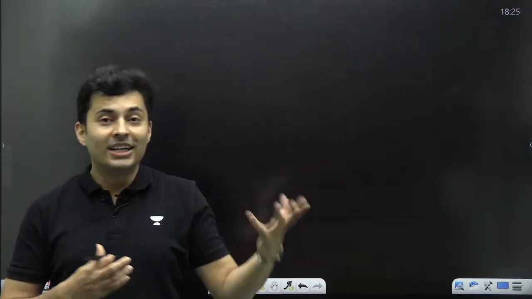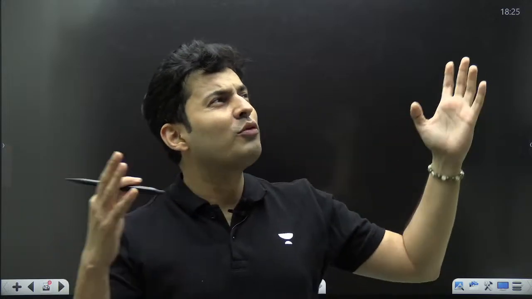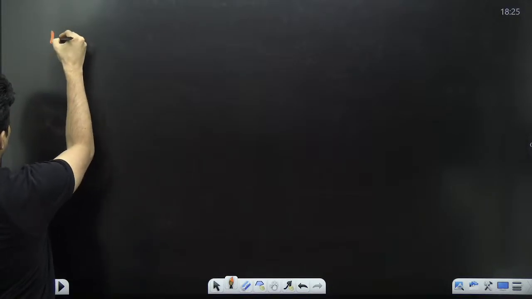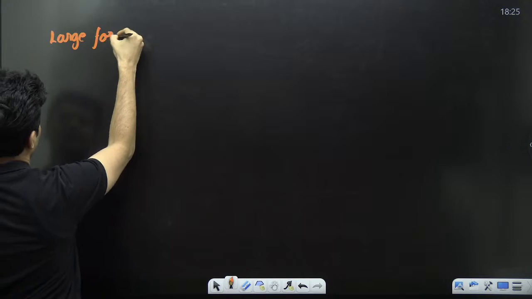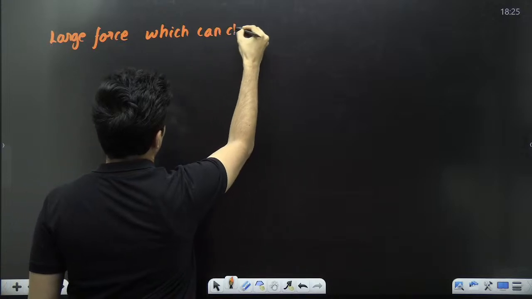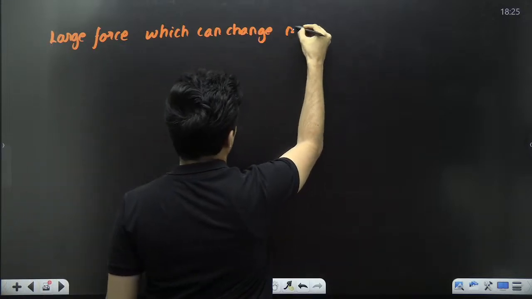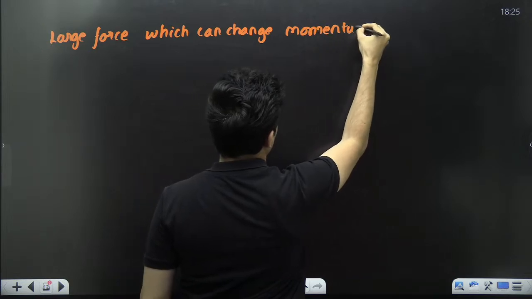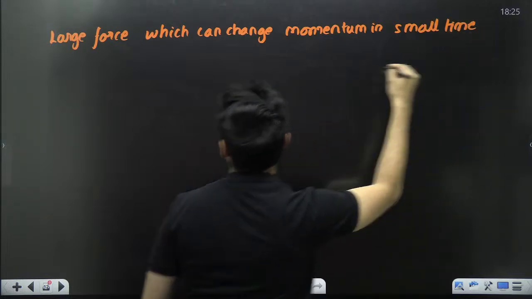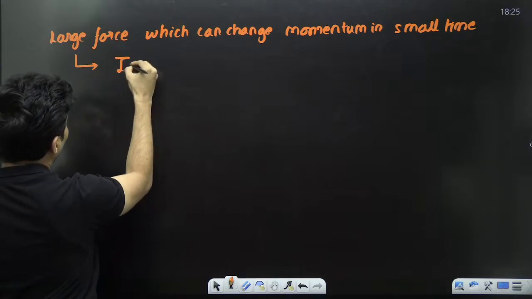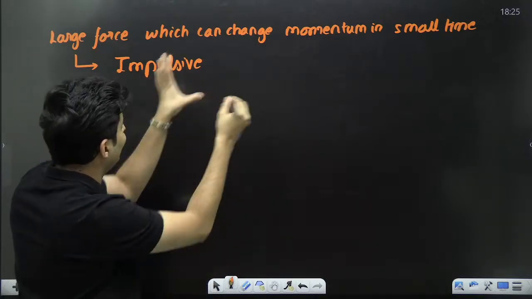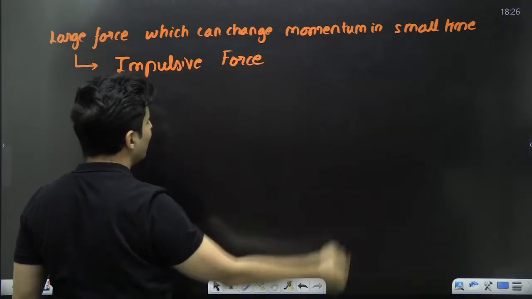Also, you might have heard this thing like, sir, but somebody told me large force, small time, impulse. See, I'll tell you what it is. When there is a large force which can change the momentum in small time, then it is said to be impulsive force. Look at the adjective. It is not a noun. It is an adjective. Impulsive force. That force is said to be impulsive.